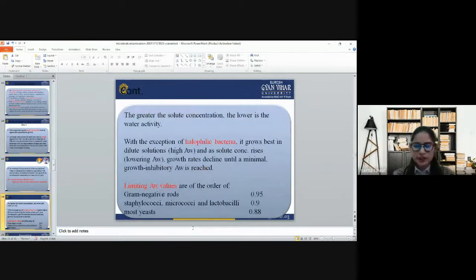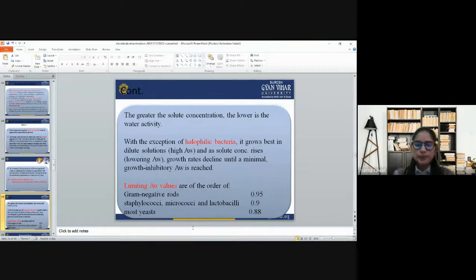The greater the solute concentration, the lower the water activity. With the exception of halophilic bacteria, microbes grow best in dilute solution with high water activity, and as solute concentration rises, water activity lowers. So growth rates decline until a minimal growth-inhibitory water activity is reached.